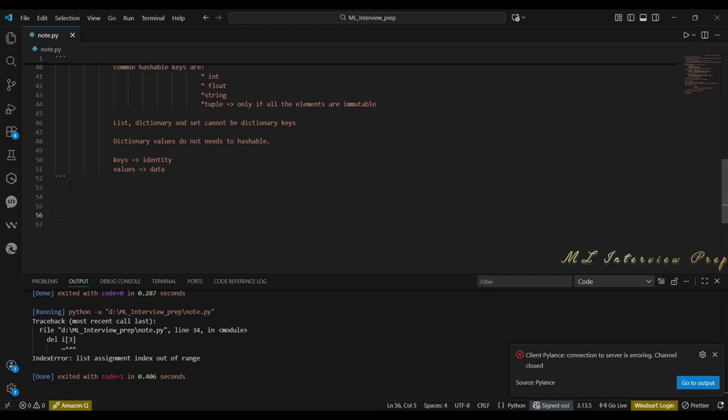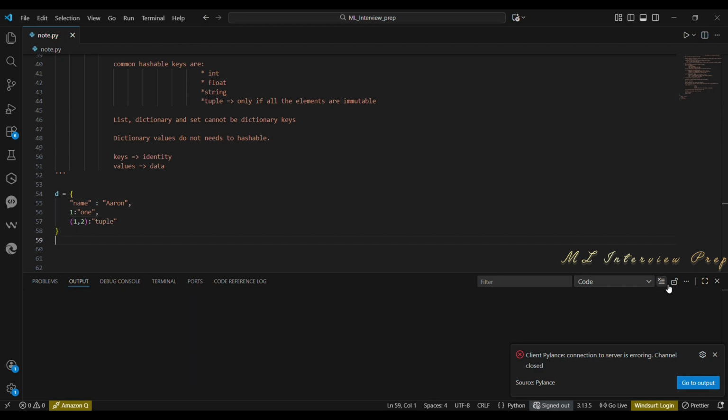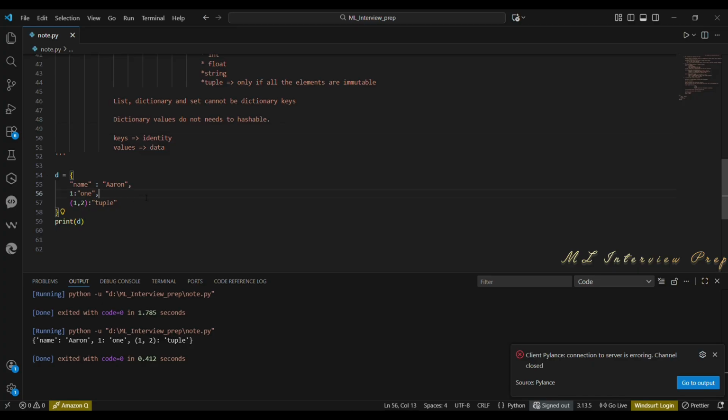So I will show you an example. I am initializing a variable d. Inside that I am giving a key, string, then the second key an integer and the third key a tuple value. So this is a valid dictionary as all the keys are immutable. That means these are hashable.